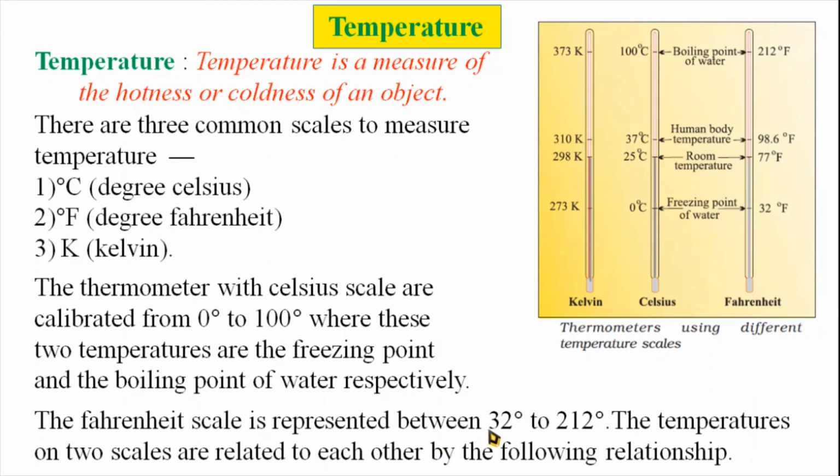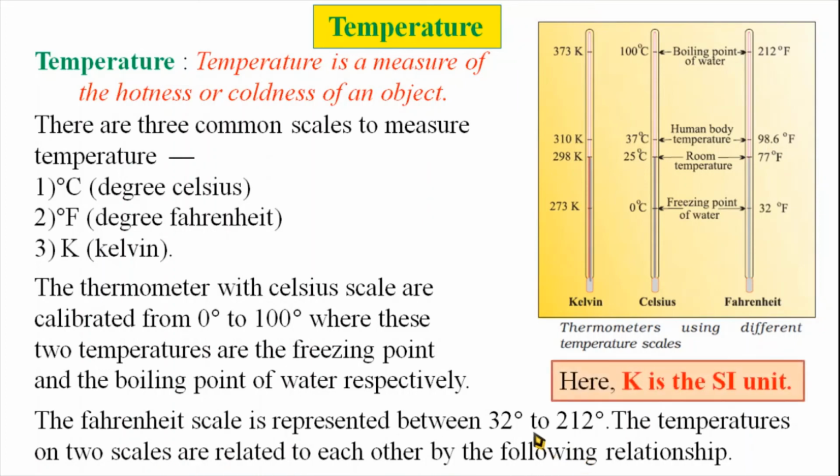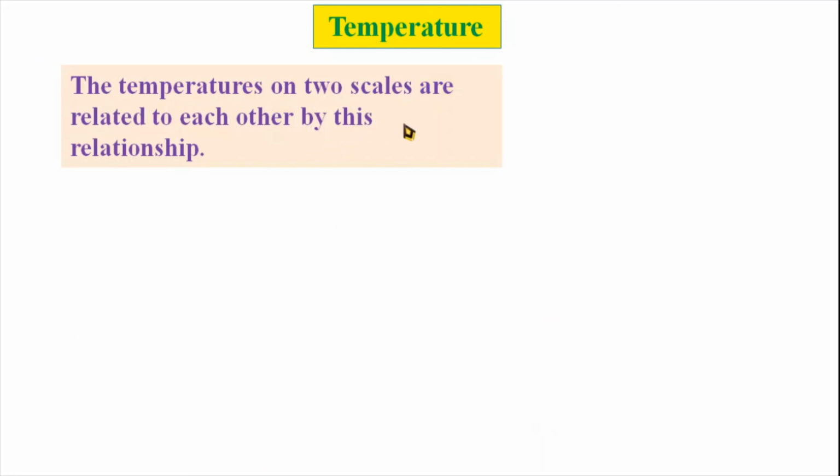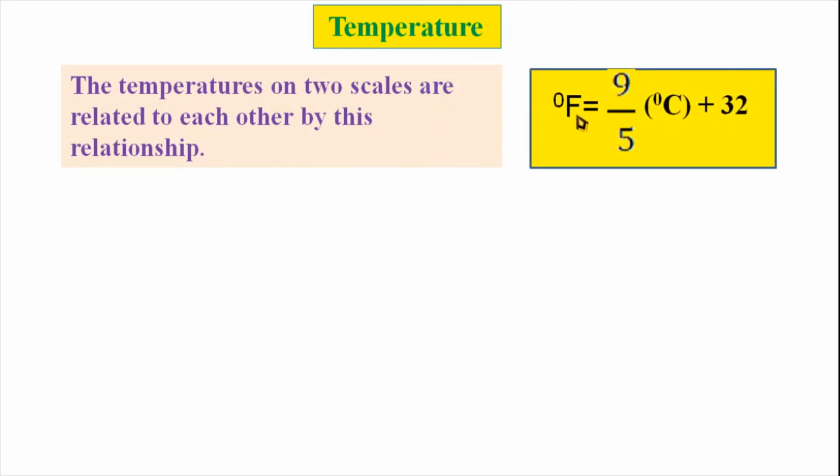The Fahrenheit scale is represented between 32 Fahrenheit to 212 Fahrenheit. The temperatures on two scales are related to each other by the given relation. Here, Kelvin is the SI unit of temperature, and the relation between temperature on two scales is: degree Fahrenheit is equal to 9 by 5 into degree Celsius plus 32.